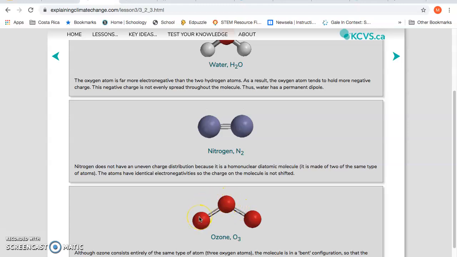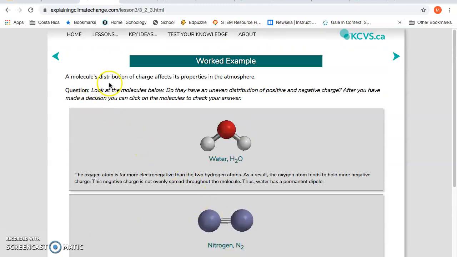This is ozone. Let's see if we think it's a greenhouse gas or not. So ozone is three oxygens bonded together. Of course, the bonds are going to be the same in terms of electronegativity. However, the molecule is bonded in a bent shape, so there will be uneven share of electrons, because this is going to have its electrons pull this way and pull this way. So this is going to be slightly positive, this is going to be slightly negative. So this molecule is a greenhouse gas. Okay, so a molecule's distribution of charge affects its property in the atmosphere.